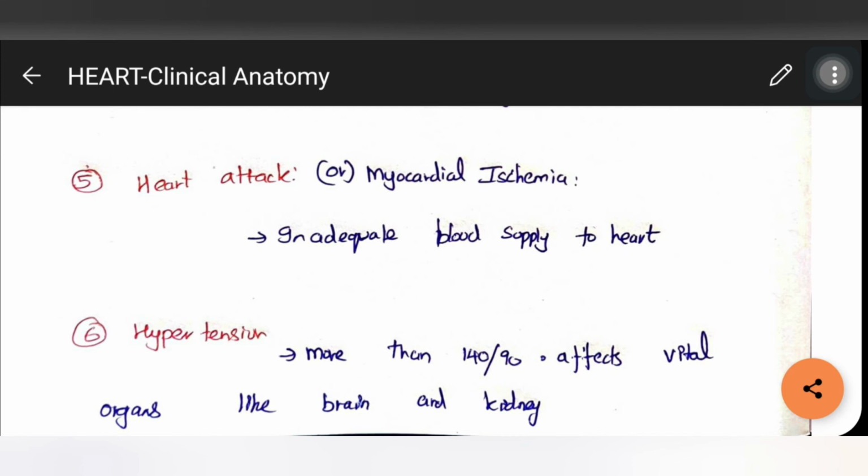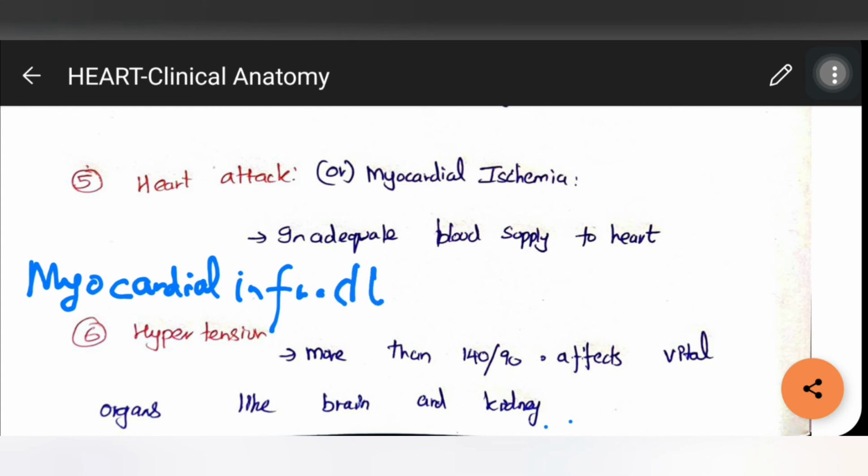And the next thing is myocardial infarction, which I want to tell you as an extra point. Myocardial infarction is otherwise called necrosis. Necrosis is a common term which represents death of a particular tissue. So death of the cardiac muscle is called myocardial infarction. This is the seventh disorder. So there are mainly 7 disorders and their other names. I think it will be clear with this.